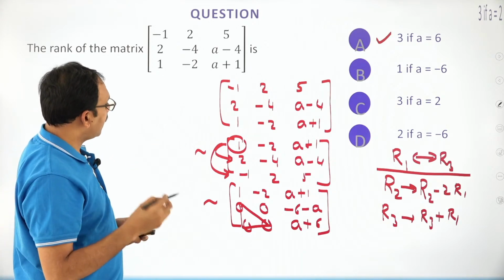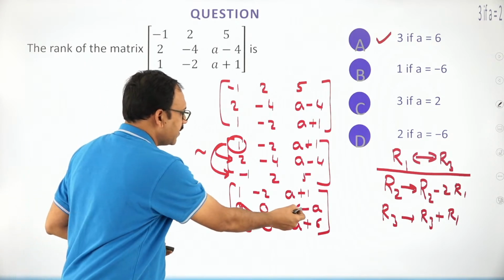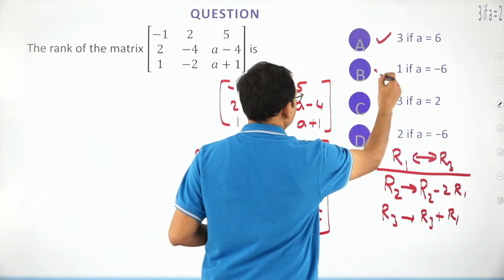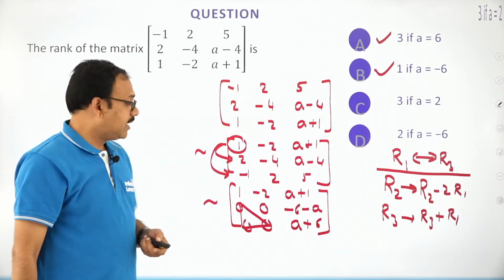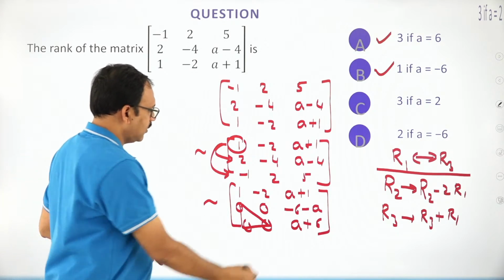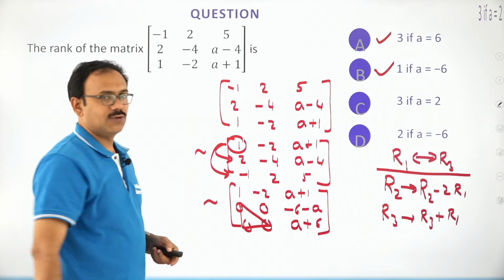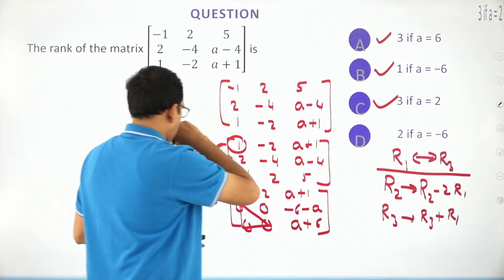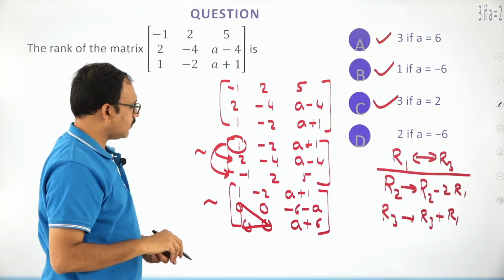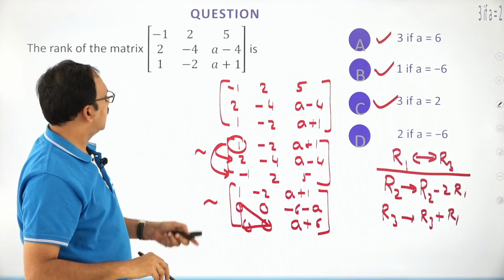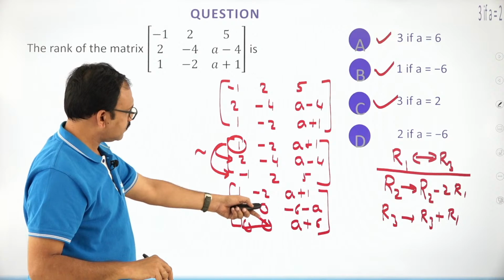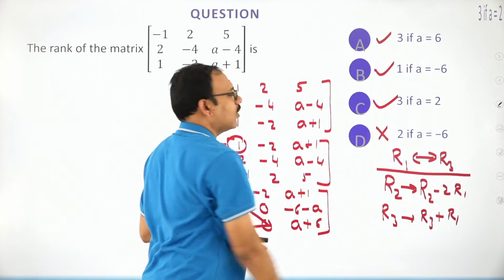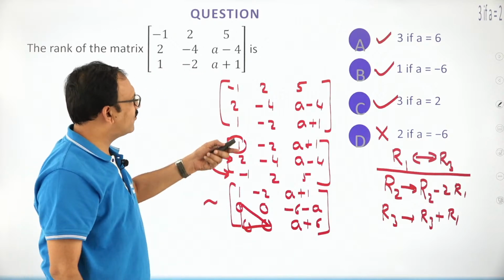If A is minus 6, friends, this becomes 0, this becomes 0, rank is 1, that is also correct. If A is equal to 2, you see both are non-zero, I can say rank is 3, this is also correct. If A is minus 6, rank is 2 is wrong, this is the only wrong option. This is certain information, friends.